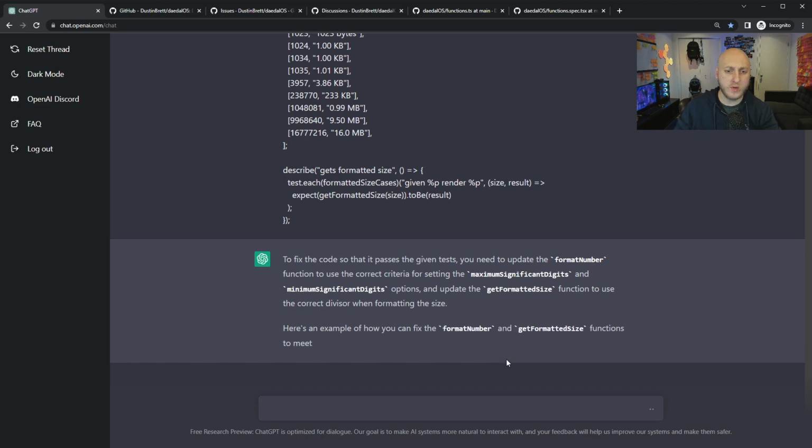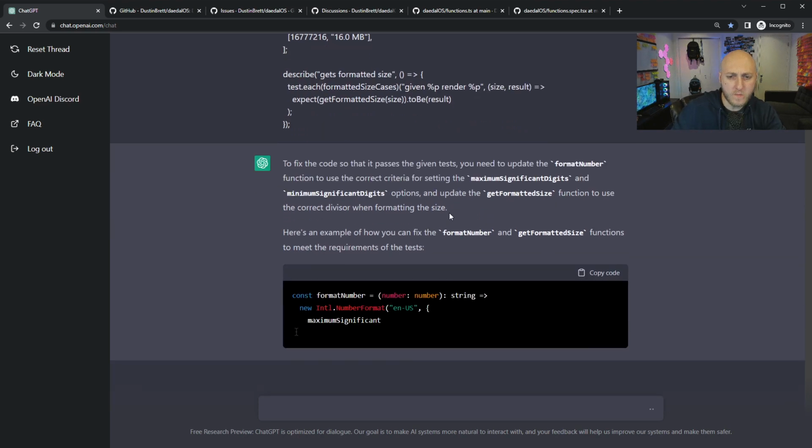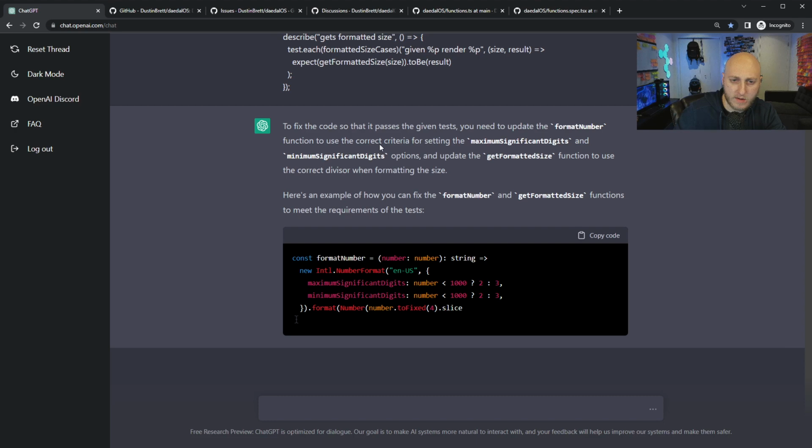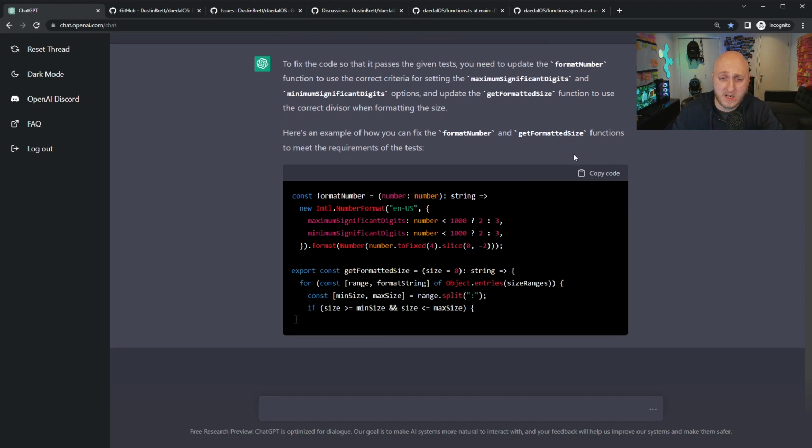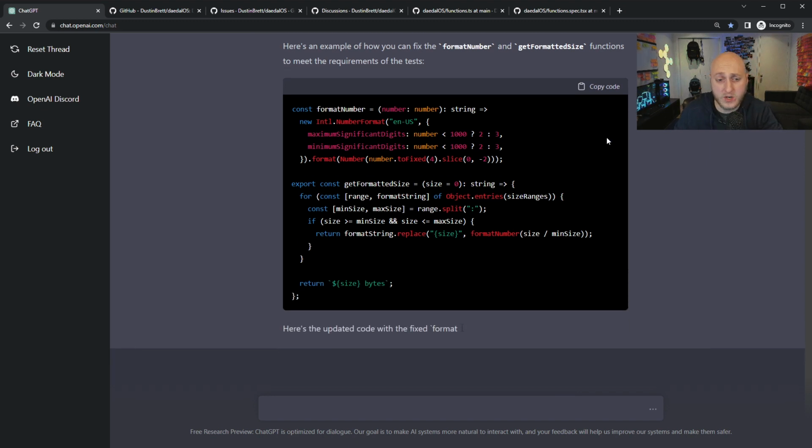To fix the code so that it passes the given tests, you need to update the format number function to correct the criteria. It's interesting to think that it understood that it got a test, it ran them. What did it do with those tests? It's very hard to imagine.